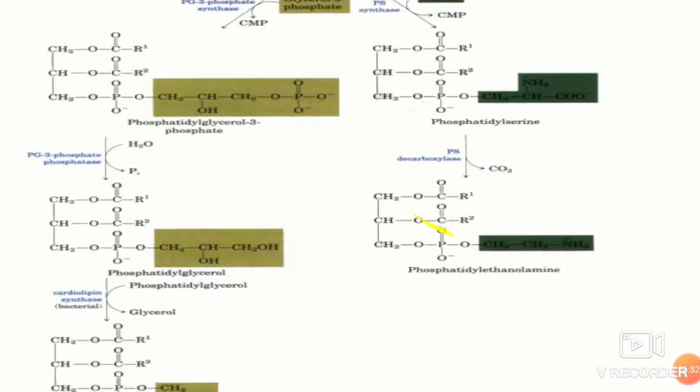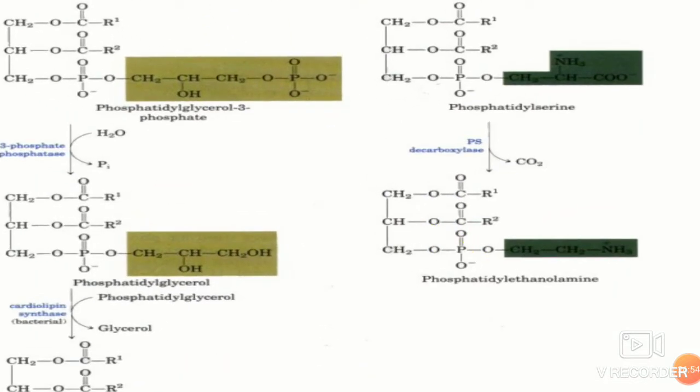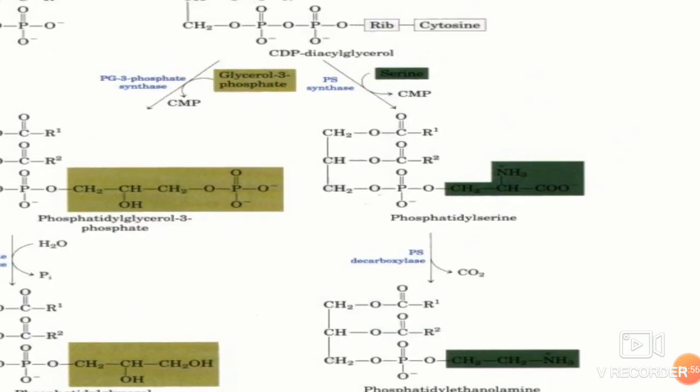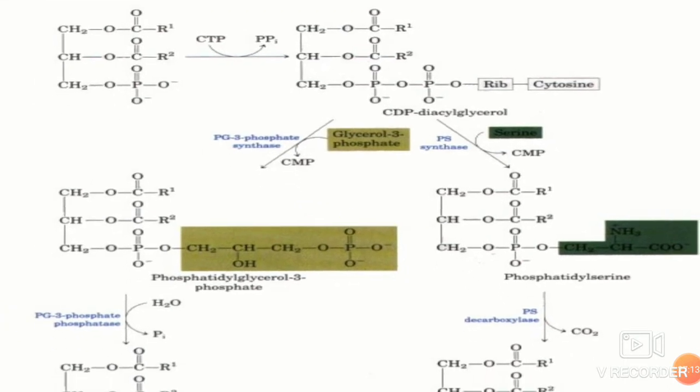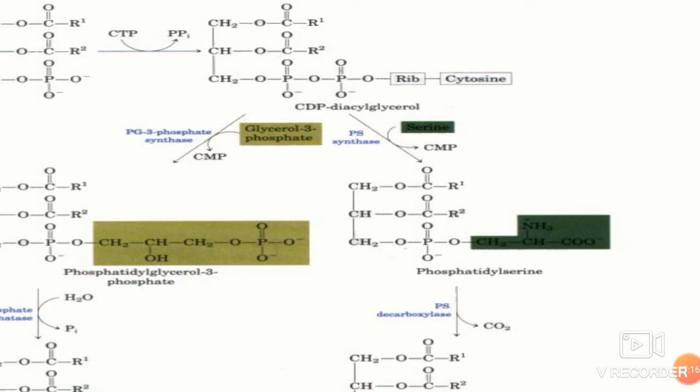So, the same thing, here you have a different example of a serine group getting attached. First is activation of 1,2-diacylglycerol by cytidine diphosphate forming CDP-diacylglycerol.